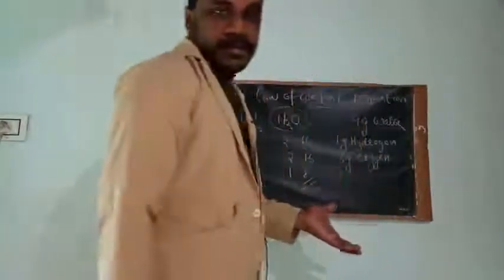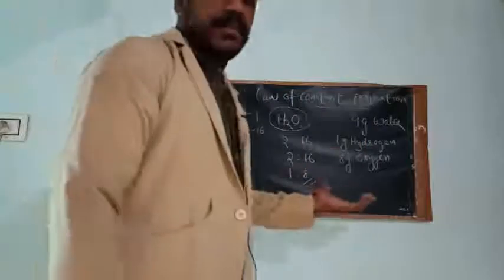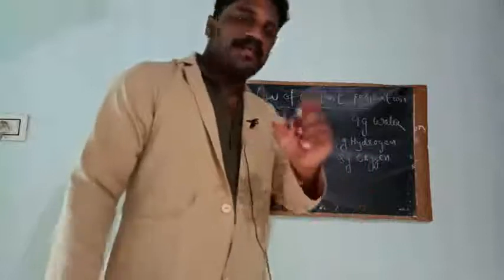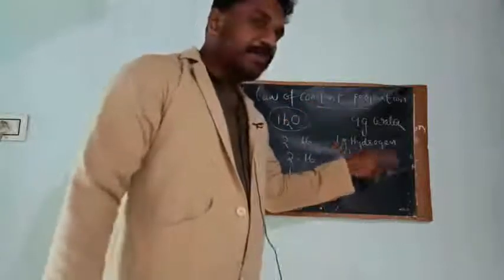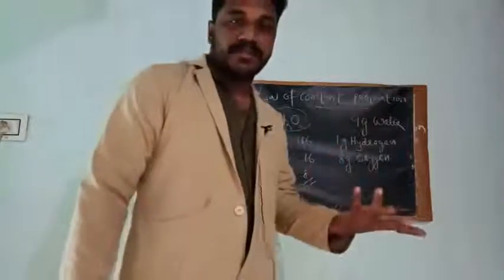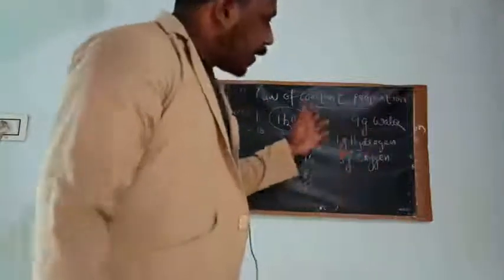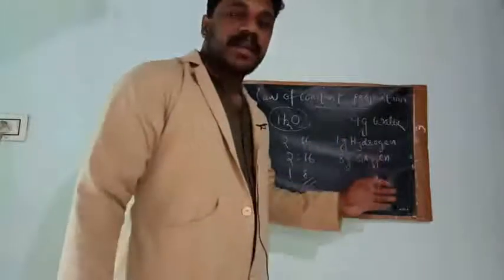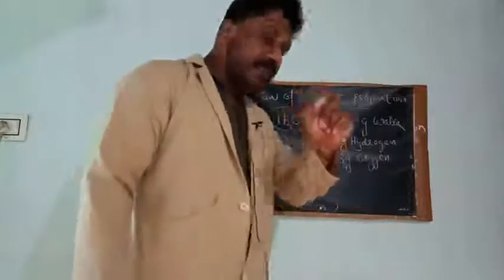If you have 9 gram water, 1 gram hydrogen will be there and 8 gram oxygen, because in water hydrogen and oxygen are combined in the fixed ratio 1:8 by mass.